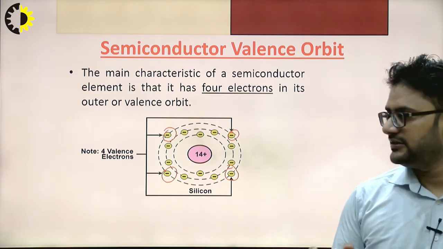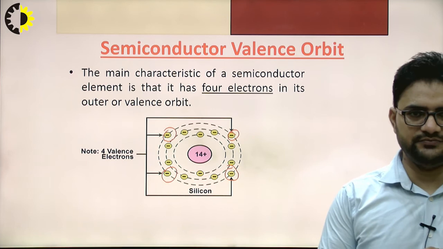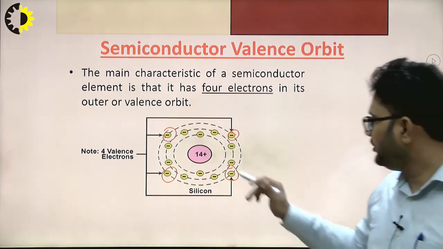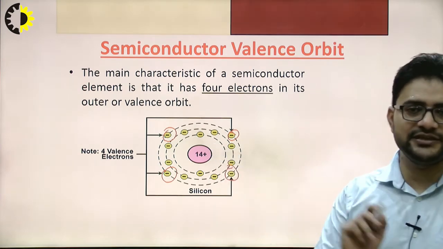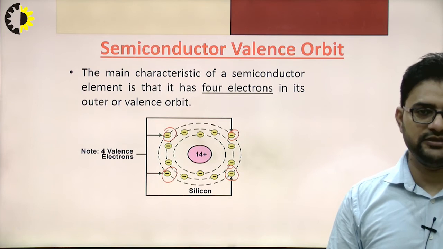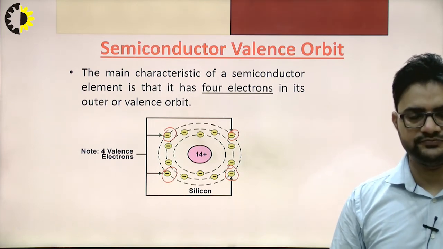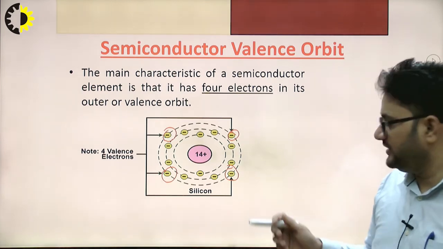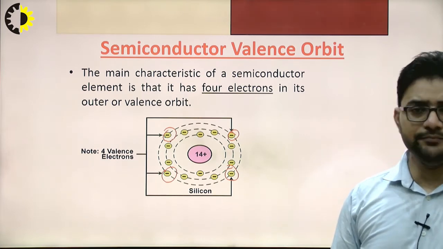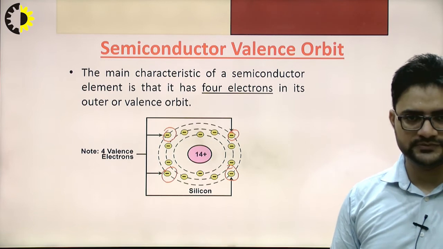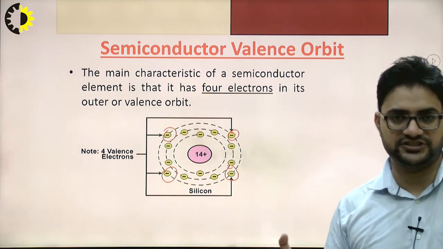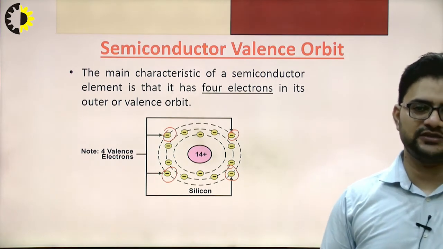At 0 degree Kelvin, these 4 electrons are bonded with covalent bonds with the other atoms. If we increase the temperature from 0 degree Kelvin towards room temperature, a number of covalent bonds will be broken, creating free charge carriers, and they will contribute toward the conductivity.